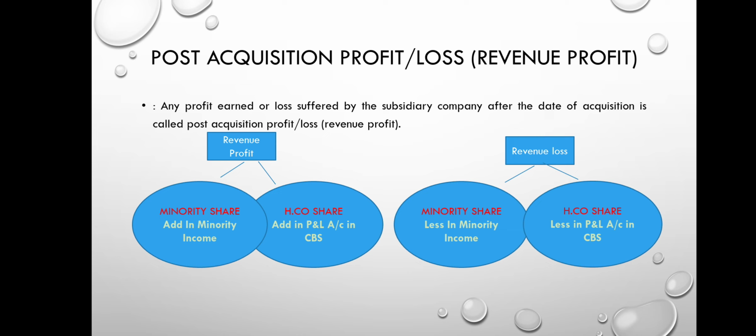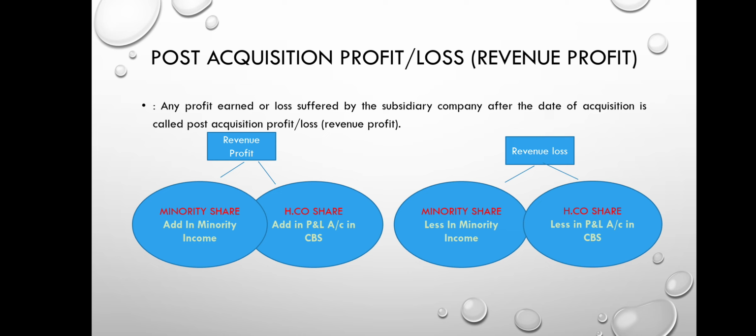We divide the revenue profit into the minority share and holding company share. The minority share of revenue profit we add in minority interest. The holding company share of revenue profit will be added to the P&L account in the consolidated balance sheet.